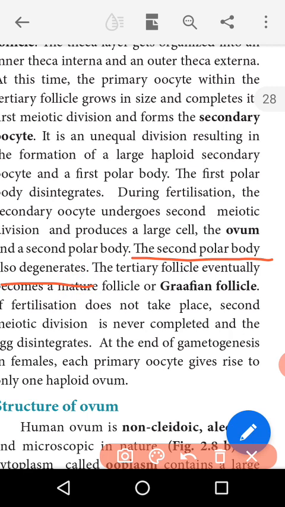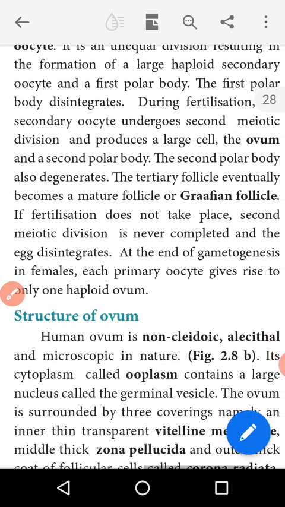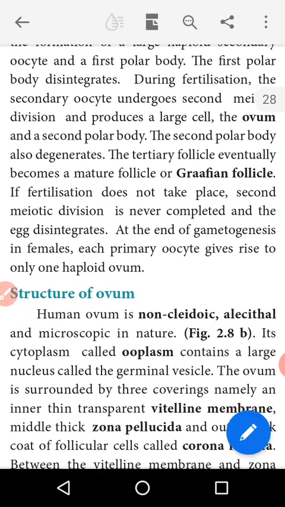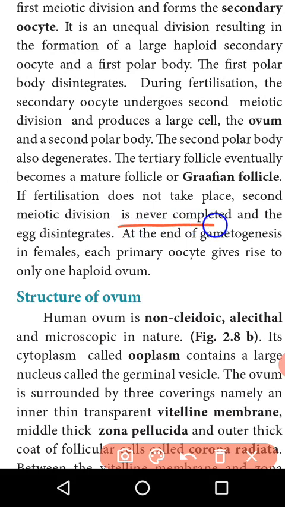Then the tertiary follicle eventually becomes mature, the Graafian follicle. If fertilization does not take place, the second meiotic division is never completed, and the egg disintegrates.